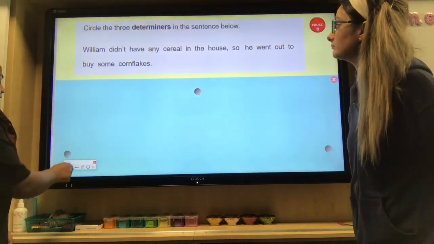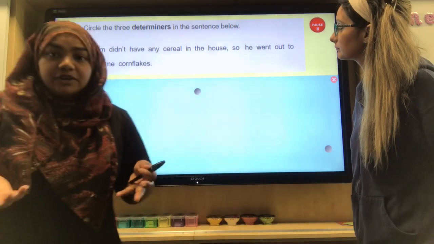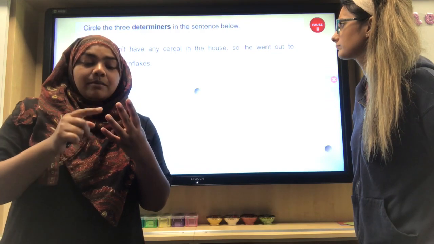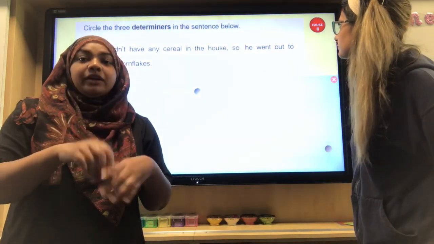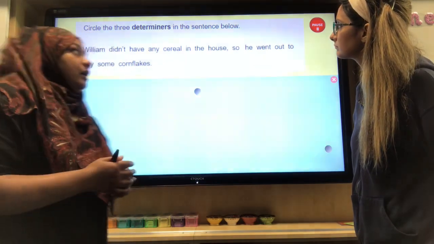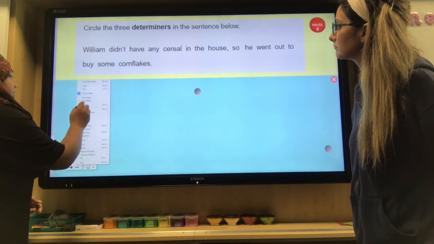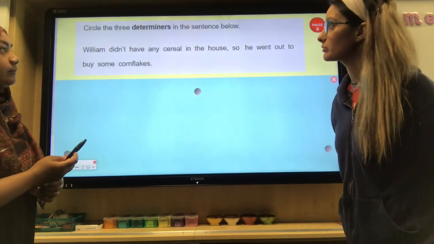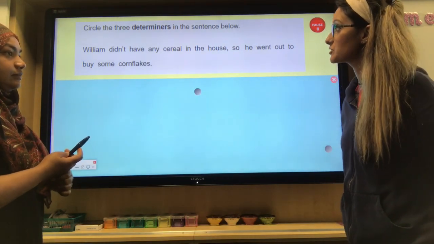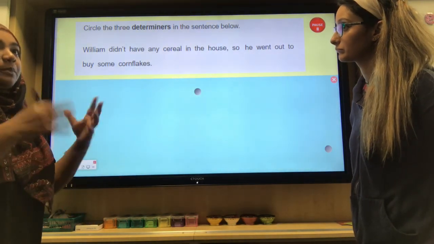So we have got 2 SATs questions based on determiners. Remember, determiners is the umbrella term, and there are 4 different types of determiners. They may come up as those specific keywords, or they might just call them determiners as the umbrella term, so you need to know the meanings of both. We've got: circle the 3 determiners in the sentence below. You have to really use your knowledge on all of the different types of determiners for this question, because you can't just presume that it's going to be quantifiers. Or articles, or demonstrative, or possessive. It might be a combination of all of them.